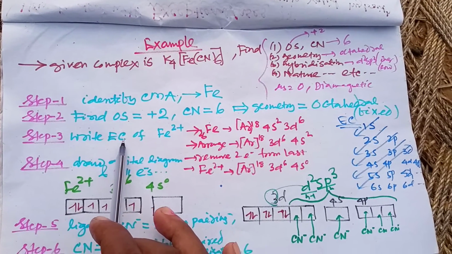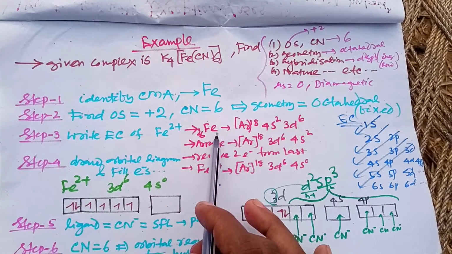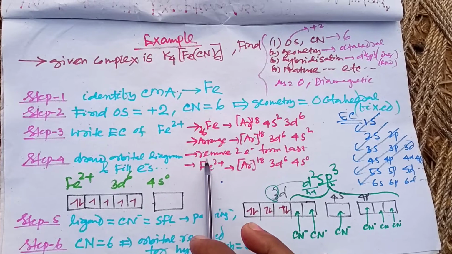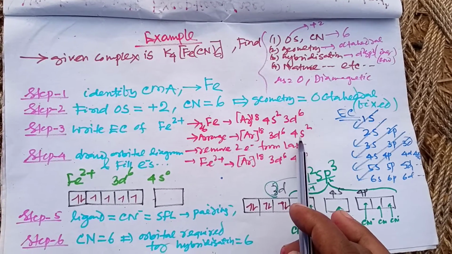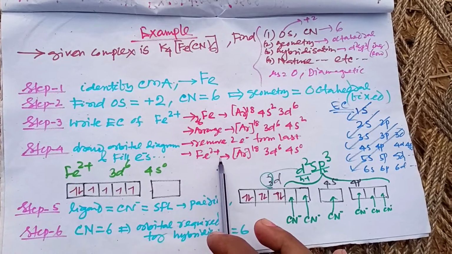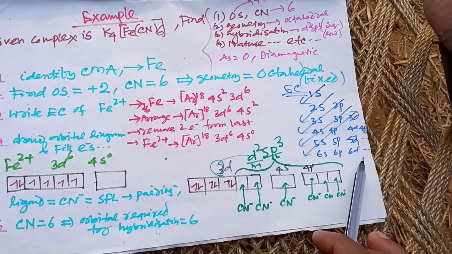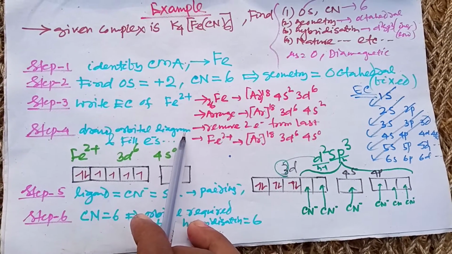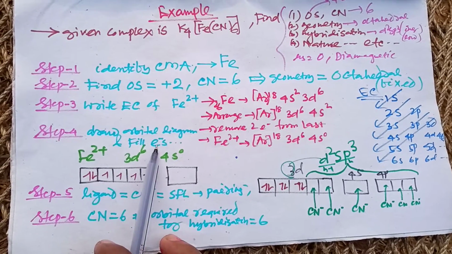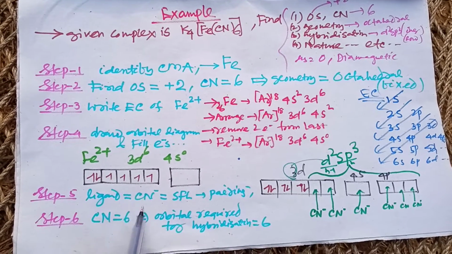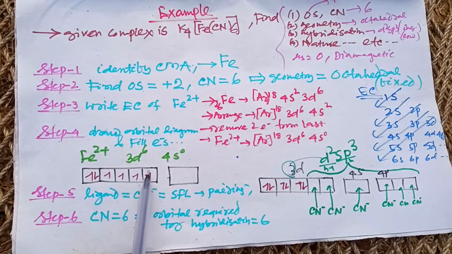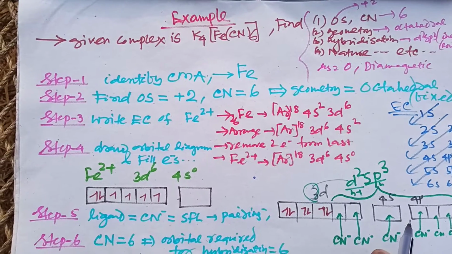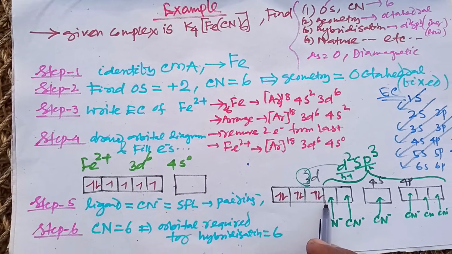And you have to write down the electronic configuration of Fe2+. For this, you have to first write down the electronic configuration of its corresponding neutral atom, that is Fe, then arrange. Then you have to remove 2 electrons from the last shell, that means from 4s. Then you will get the electronic configuration of Fe2+, which is like this. And this is the trick which is used for writing the electronic configuration. And now we have to draw the orbital diagram, which is like this, and we have to fill the electrons. And the ligand is CN minus, which is strong field, so pairing will take place. After pairing, it is something like this.